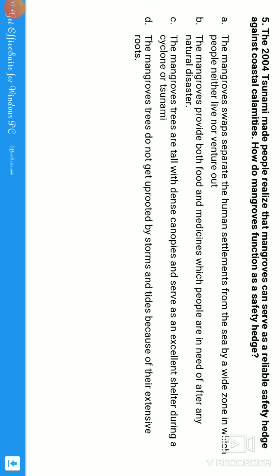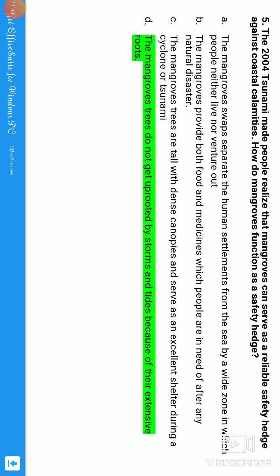Let us see the answer. Okay, guys, this is the exact answer for the given statements. Simply they have framed the question around the 2004 tsunami. You should know the concept of what mangroves are, then only you can attempt this question, otherwise it will make it very difficult to attempt, guys. Let's move to the next question, guys.